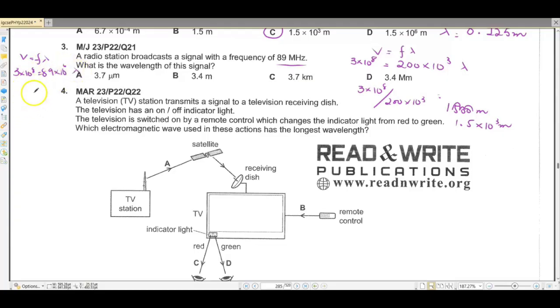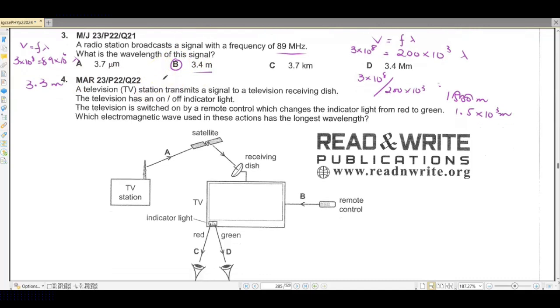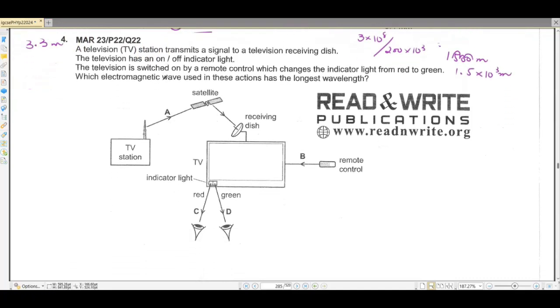After we solve all of this, the answer that we are going to get is 3.3 almost. So I think it is closest to B, so B is going to be our correct option. Okay, question number 4.